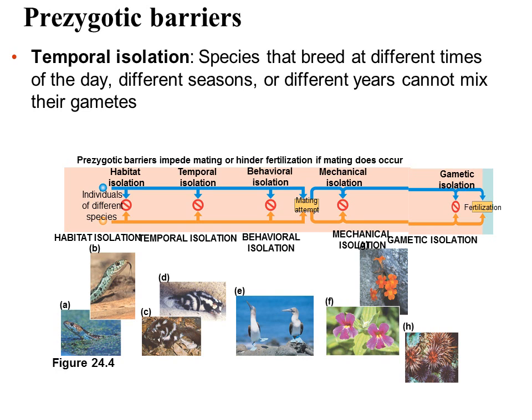Then there is temporal isolation. This is when the species breed at different times of the day, or different seasons, or different years. So one species may come out in the day, and the closely related other species comes out at night, so that they can never breed, or one is hibernating while the other is active.